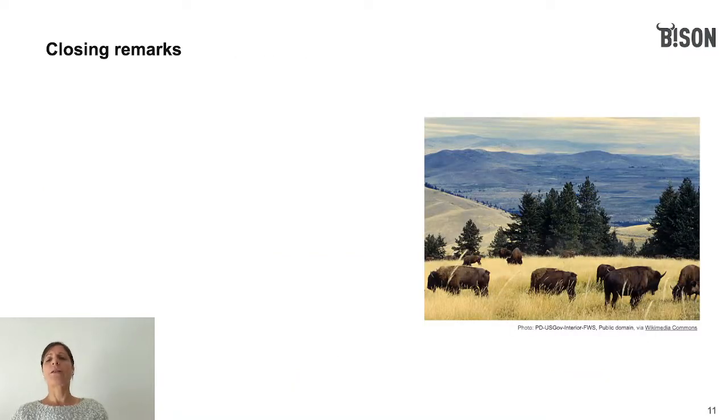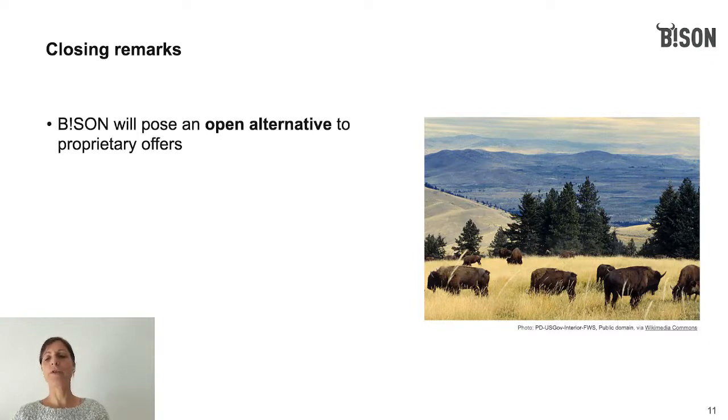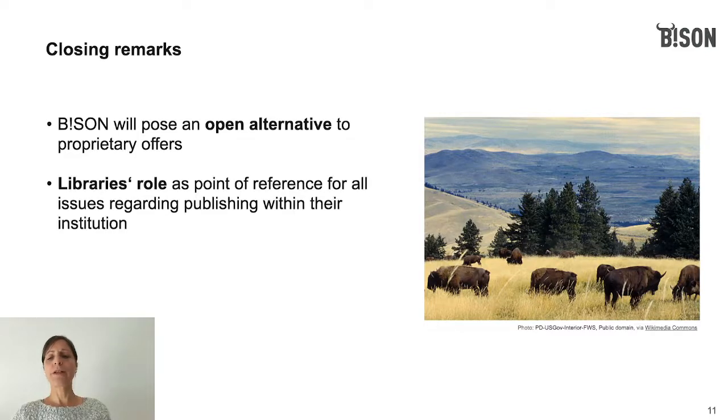So, some final thoughts. We are aware that a journal recommendation tool is not a novel idea by itself, but we claim to do it right by developing it evidence-based, independent of publishers, and as open source software, and by using transparent algorithms for the recommendations. We will also certainly never ever collect, let alone monitor any personal data of Bison's users. As this might become more of an issue, we think there's a need for such truly open tools. Also, we deliberately take into account the role of libraries as points of reference for publishing within their institutions.